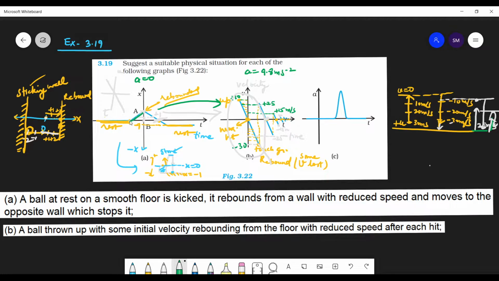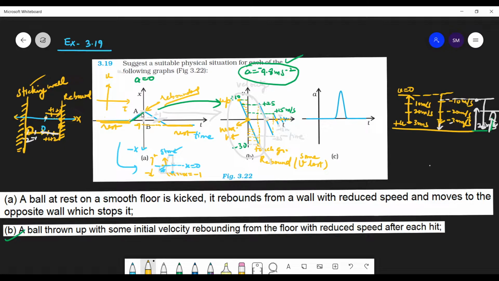Why? Because here the slope is constant. Yes, here also the slope is constant, but it's a negative slope. So slope of the velocity time graph is acceleration, and that is constant acceleration in all the graphs. So that is only the example of this ball thrown up. If I want to draw the graph of this with velocity time, how will you draw it? So that's velocity, that's time.